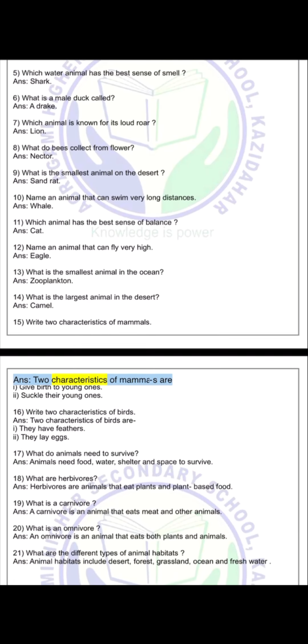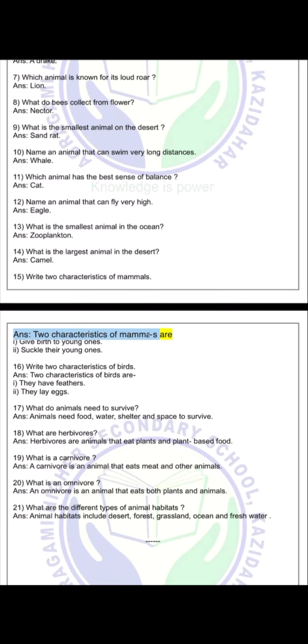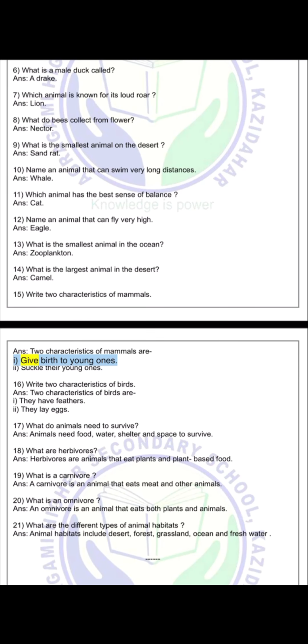Answer: 2 characteristics of mammals are: 1. Give birth to young ones. 2. Suckle their young ones. 16. Write 2 characteristics of birds. Answer: 2 characteristics of birds are: 1. They have feathers. 2. They lay eggs.